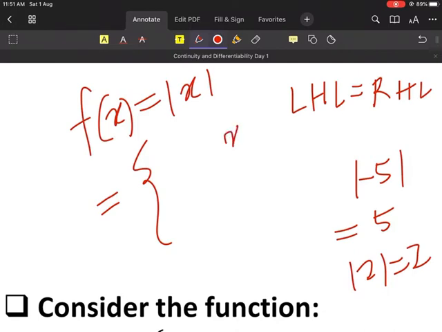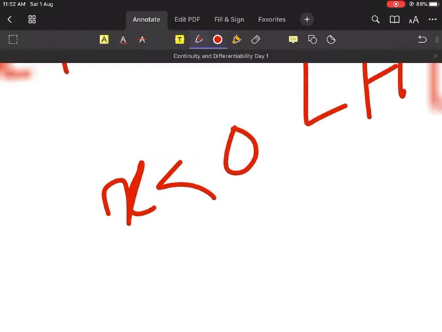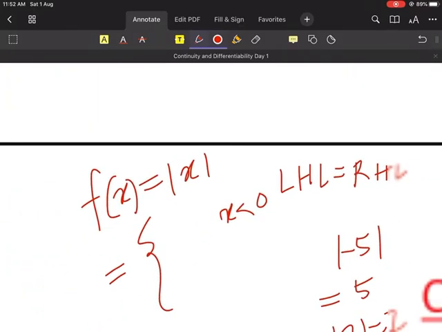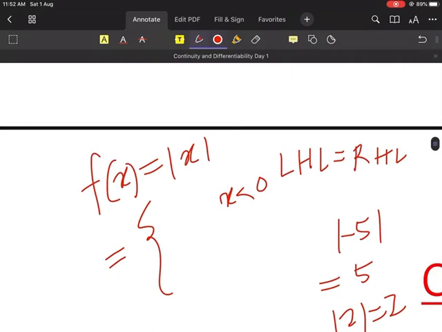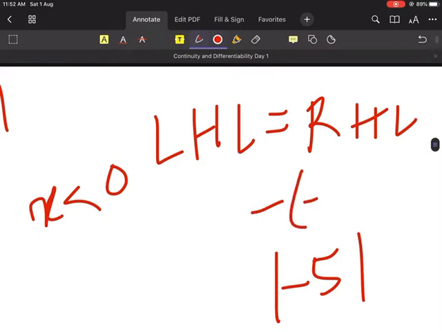f(x) equals mod x is defined as, suppose, when x is less than 0. X less than 0 means what? Negative or positive? X is negative. So when we have a negative number, what does modulus do? It makes it positive. And how does it make it positive? It puts a minus sign in front of that number.